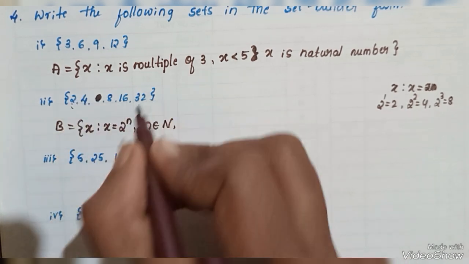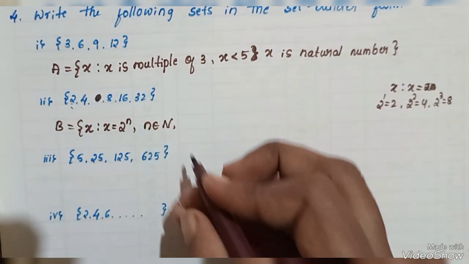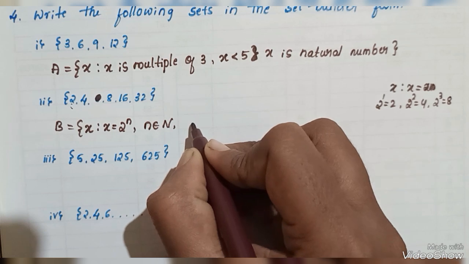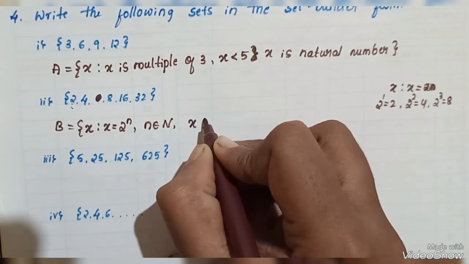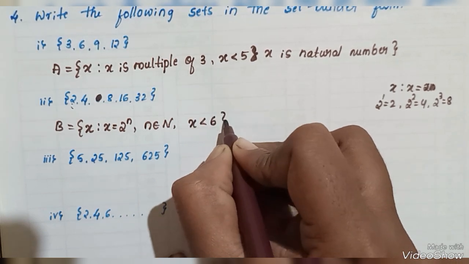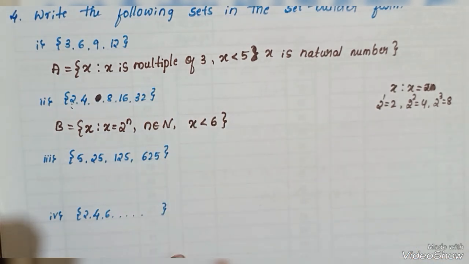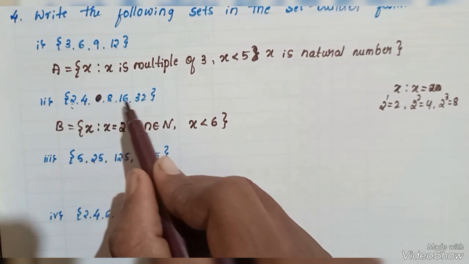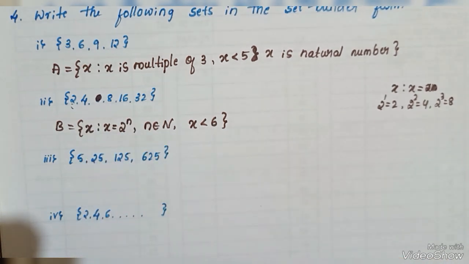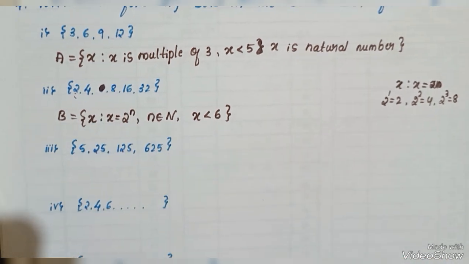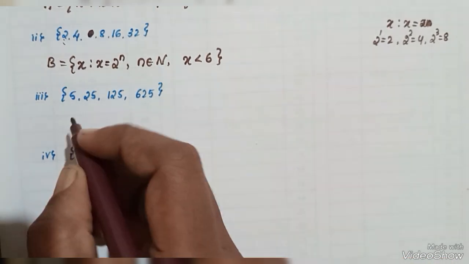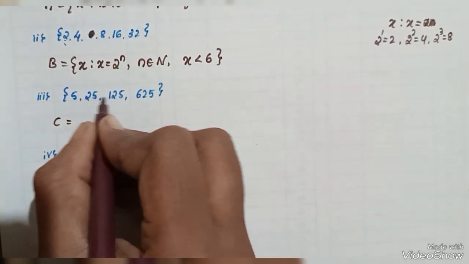Here there are only 5 numbers, that's why I consider x is less than 6. Okay, x is less than 6. We can write it as x is less than 6 because only 5 numbers are there. Next we have to choose.